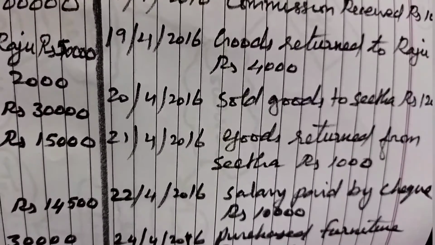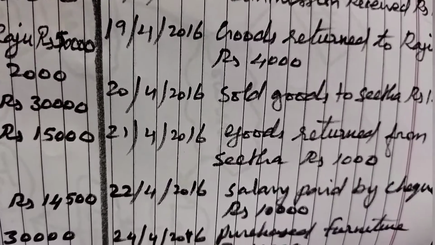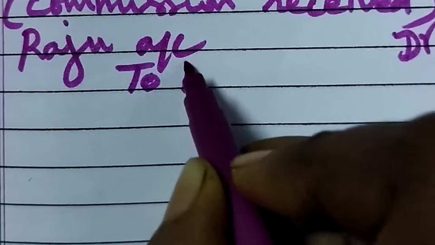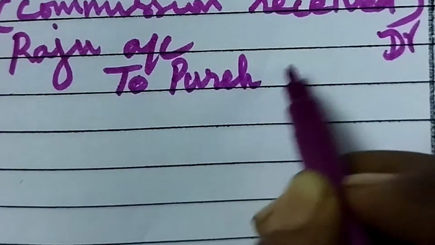Now we can write the journal entry. Okay, what is the date? 19th. So we have to write the 19th date. Then who is the receiver? Raju is the receiver. So Raju account debtor to purchase return, because goods are going out.